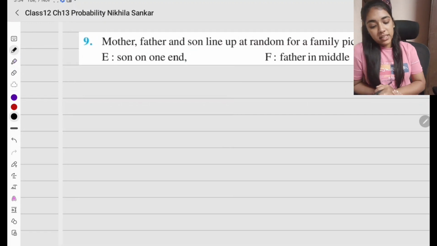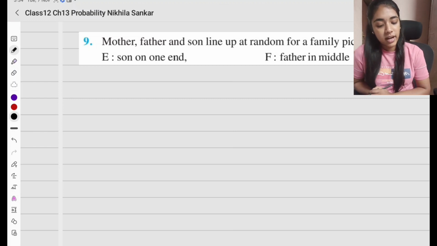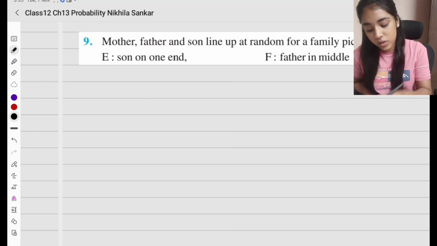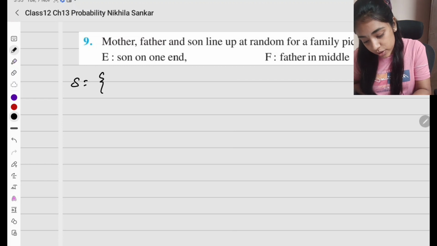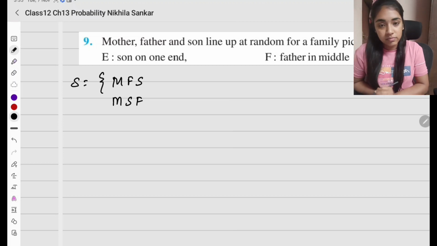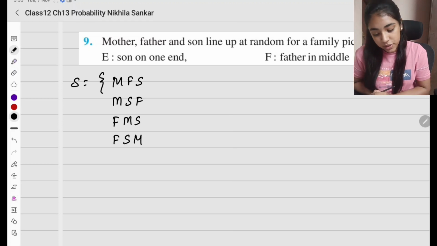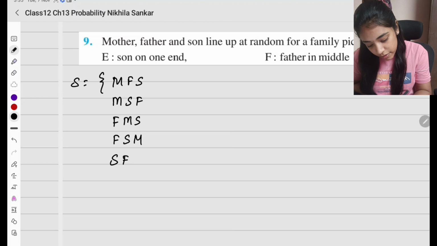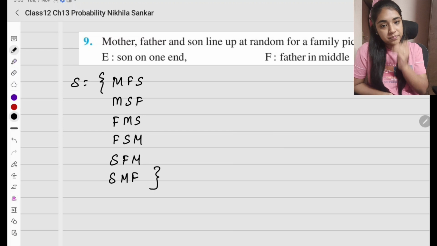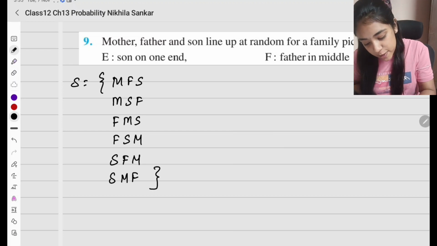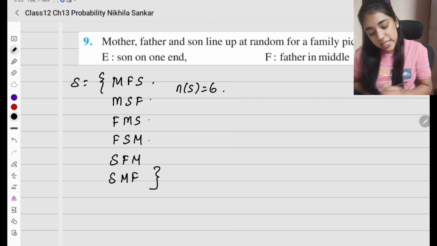Question number 9. Mother, father, son line up at random for a family picture. So what will the sample space be? Mother, father, son. Mother, son, father. Or father, mother, son. Father, son, mother. Or son, father, mother. Son, mother, father. So these are the 6 options. This is my sample space, and the number of elements in the sample space is 6.